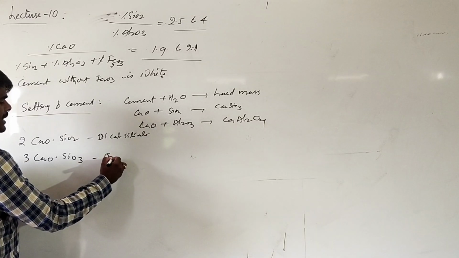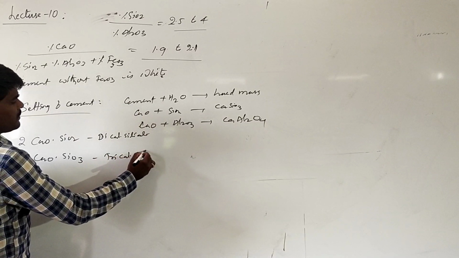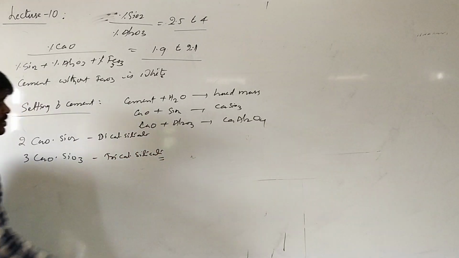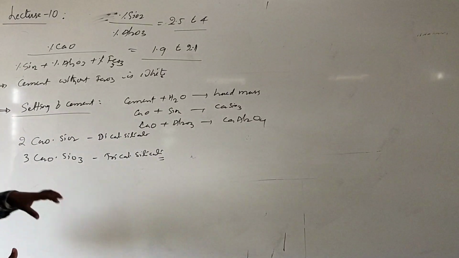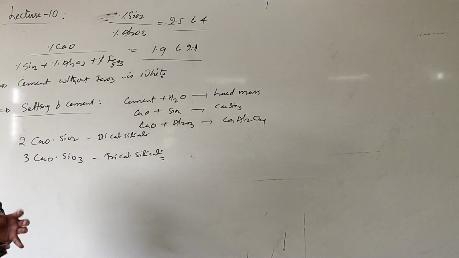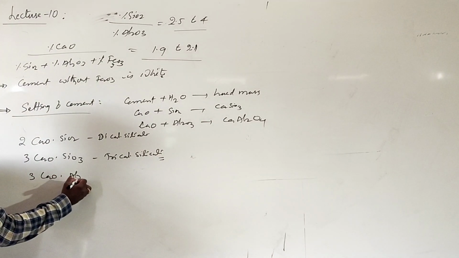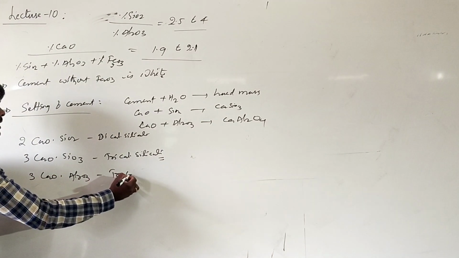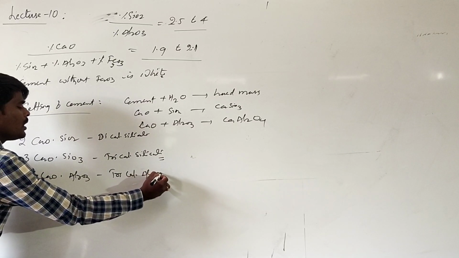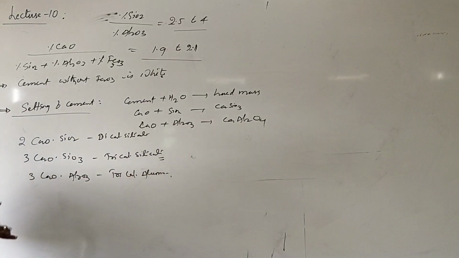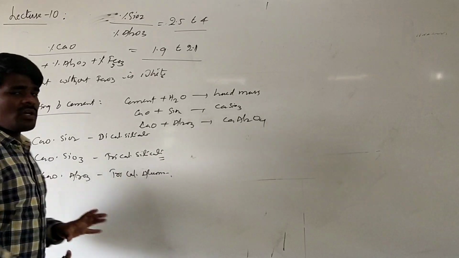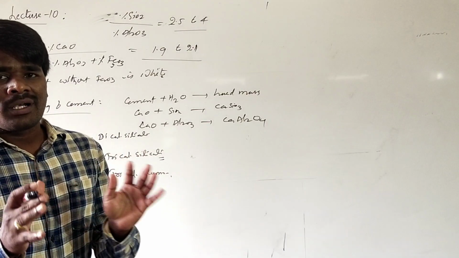This is called tricalcium silicate. These substances are responsible for the hardening of the cement, a process called setting, and it also forms tricalcium aluminate. This is called tricalcium aluminate. So these chemical reactions are responsible for the hardening of cement, which is called setting.